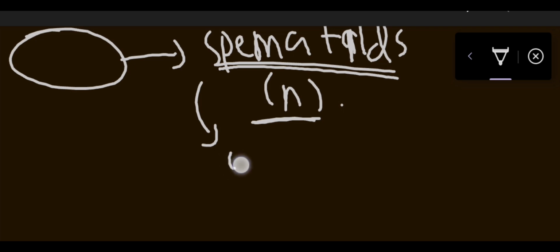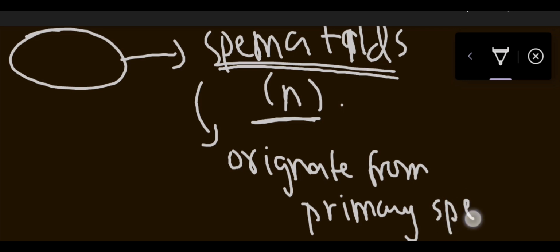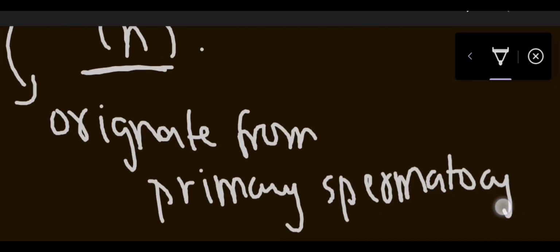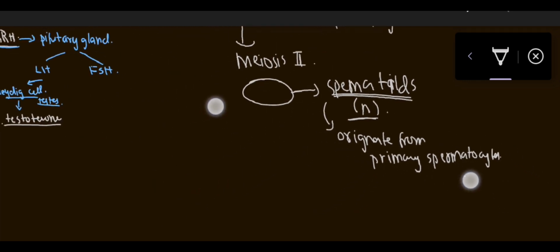Now these originate from primary spermatocytes.